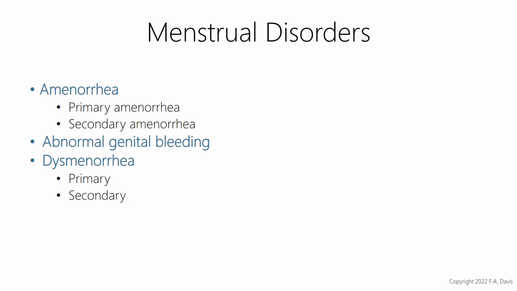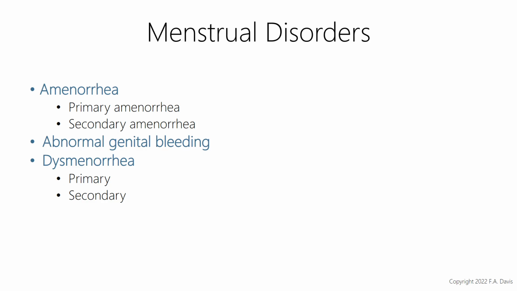Abnormal genital bleeding. This can include menorrhagia, metrorrhagia, menometrorrhagia, polymenorrhea, intermenstrual bleeding, oligomenorrhea, and then postcoital bleeding. And you can look on page 979 in the What to Say box as far as patient education and what these terms mean.